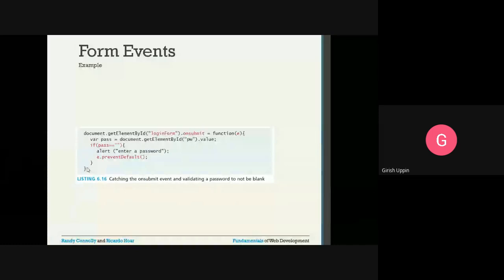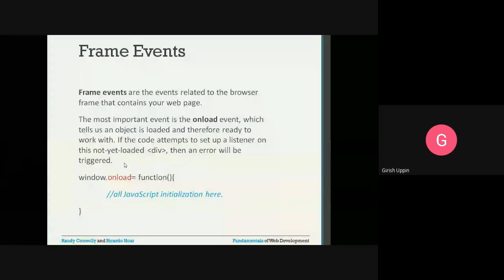Then we have the frames. Frames are the events related to the page. Basically, the browser frame where we have our web page. The most important event is the onload event. So when your page gets loaded, that is when it will trigger. If the code attempts to set up a listener on a div that is not yet loaded, then an error will be triggered.